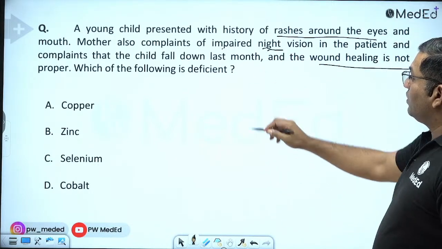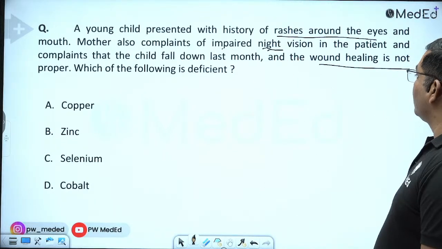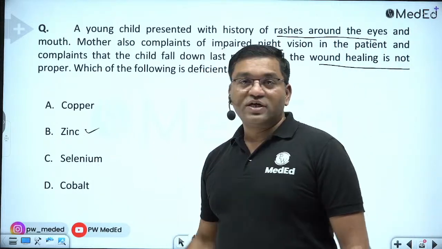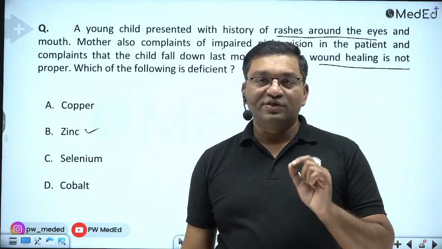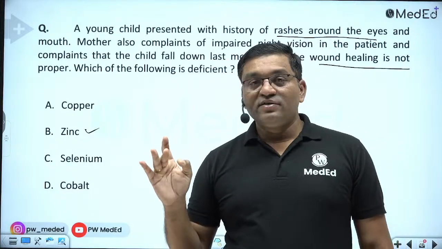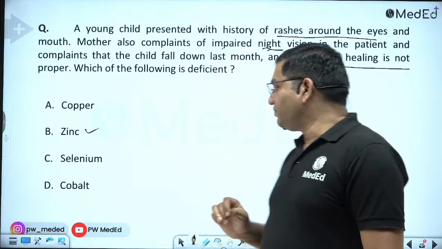Because of zinc deficiency, the vitamin A level in the serum is affected, and defective wound healing is there. So it is a case of acrodermatitis enteropathica, deficiency of zinc, that causes defective wound healing, alopecia, and dermatitis involving the acral parts of the body.